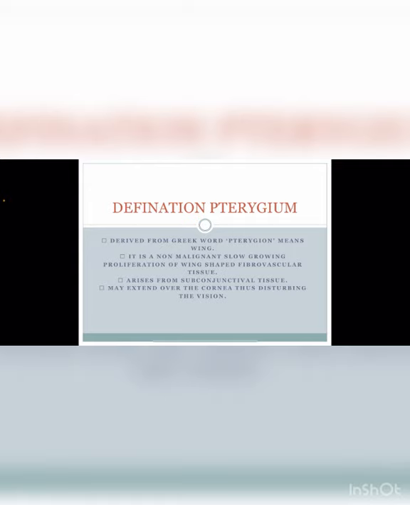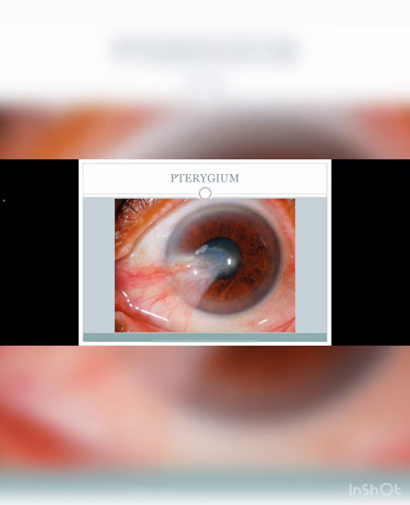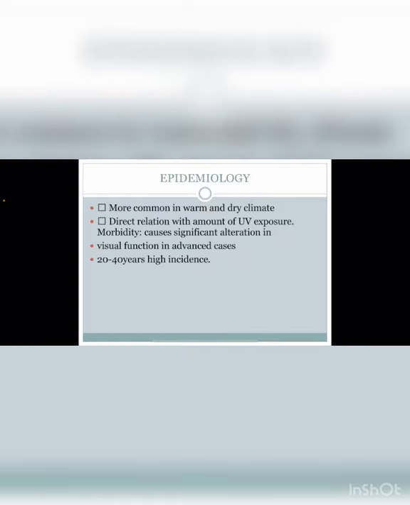Now, it is a degenerative condition of the conjunctiva, a triangular fibrovascular connective tissue outgrowth in the interpalpebral region. After the definition, this is a picture of a pterygium, so you can see that it is present in the interpalpebral region. From the medial side, it is coming towards the cornea from the conjunctiva. Above the pterygium, there is an intact epithelium.